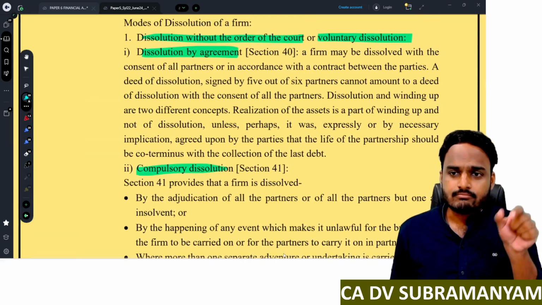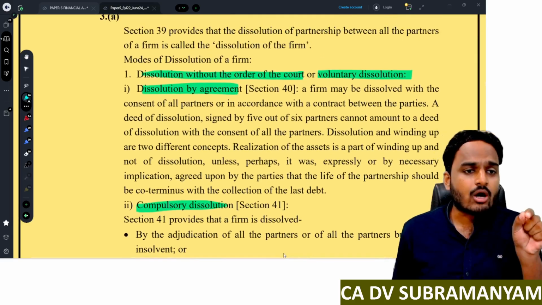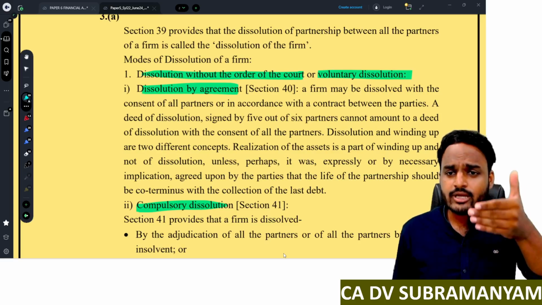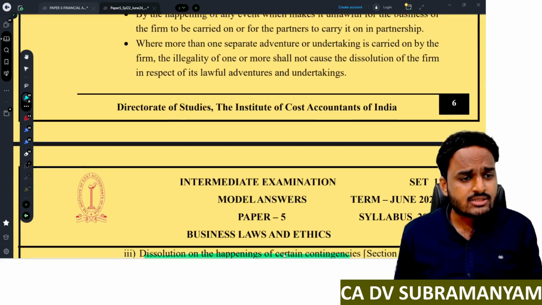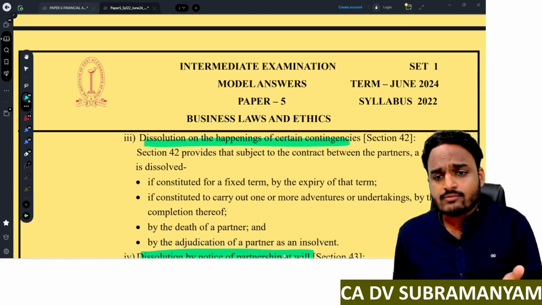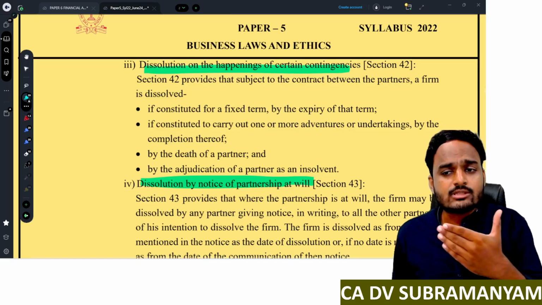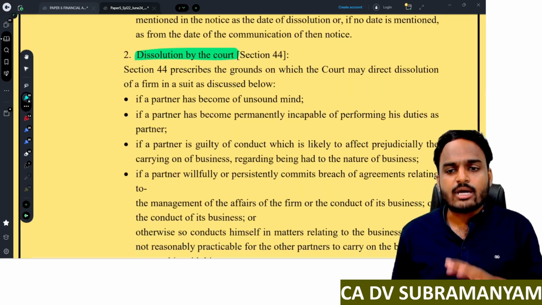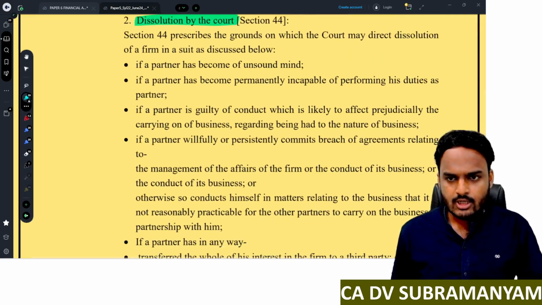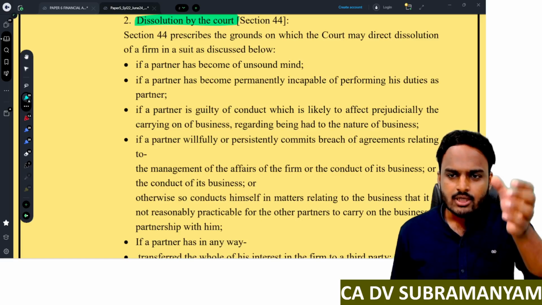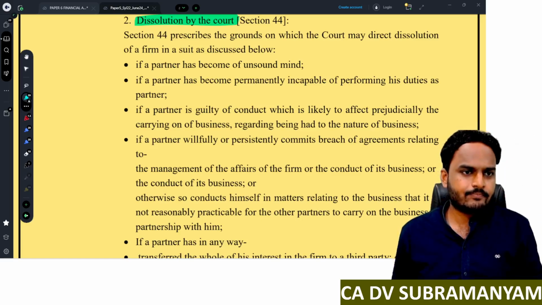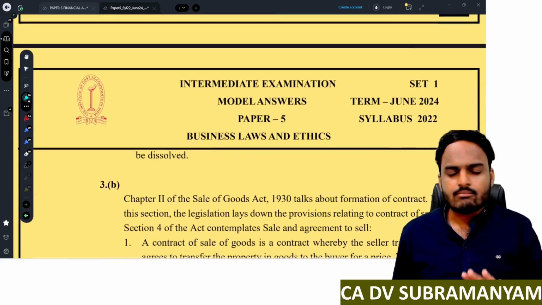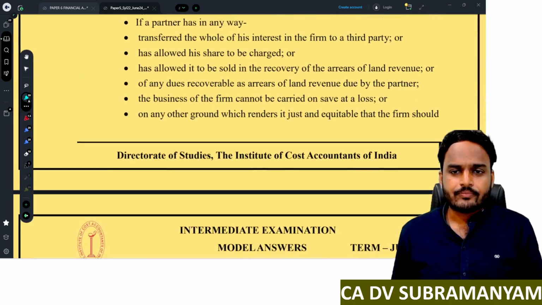Two branches. Branch 1, dissolution without order of court or voluntary dissolution. Under that heading, you can write dissolution by agreement, compulsory dissolution. Next, dissolution on happening of certain contingencies, dissolution by notice of partnership at will. Second branch, you can write dissolution by the court. Understood? So with this the chart gets completed. Now write each and every point. Understood? 7 marks. You can easily score.